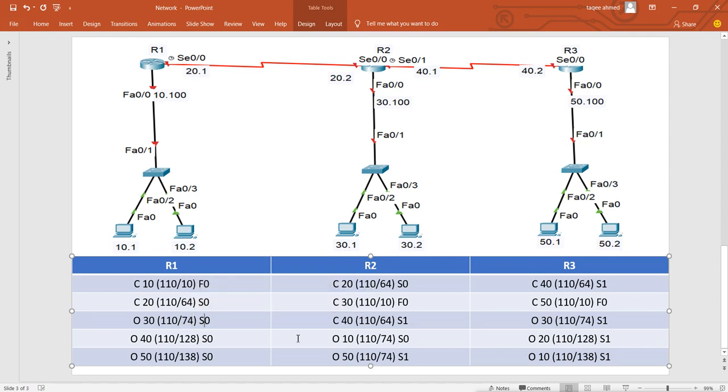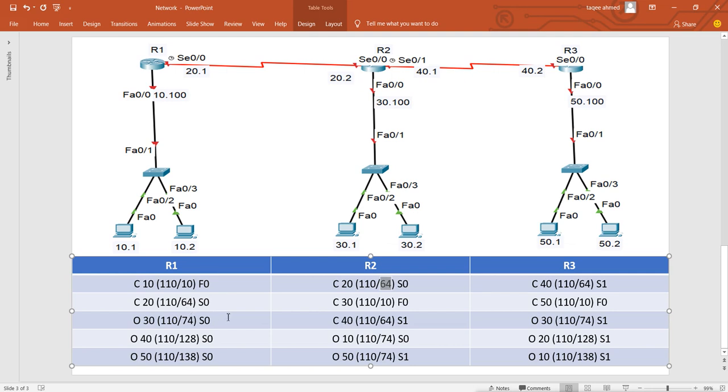65 means actually the network 30 it is sending from here is 64. As I said, it is depending on what the calculation on the bandwidth gets. So for network 30 it goes from this network 20 which cost is 64. You can see it is 64 and it added 1 into it and becomes 65.